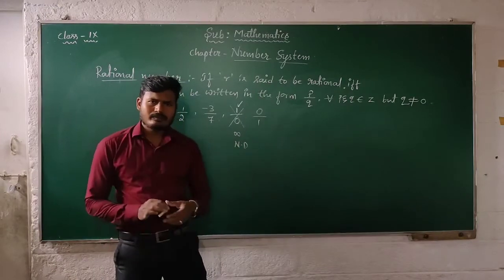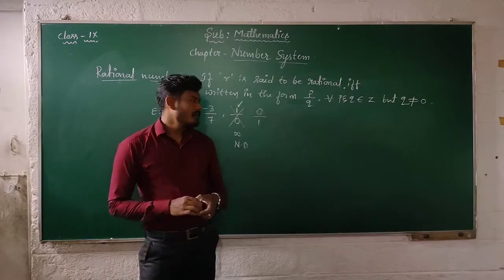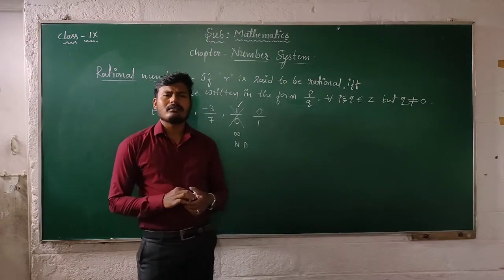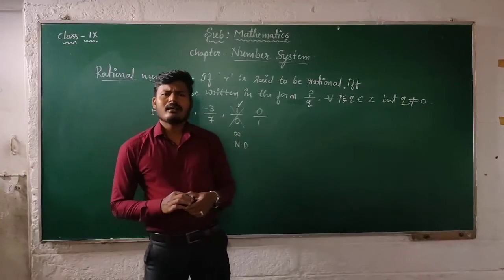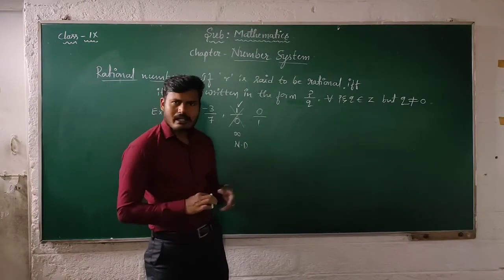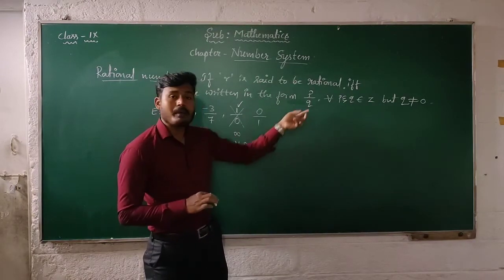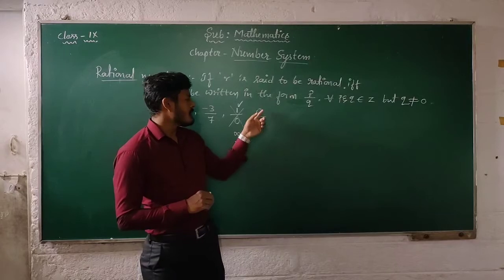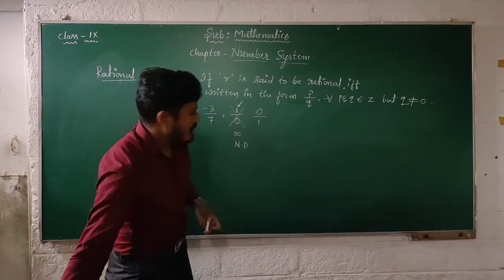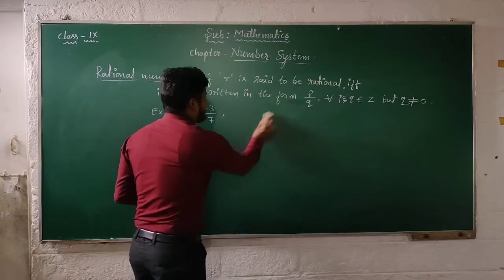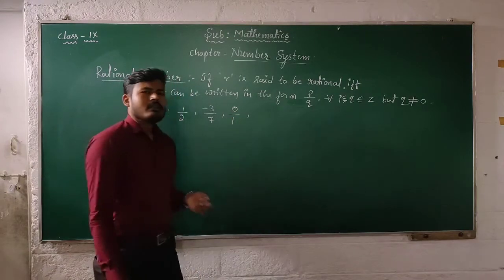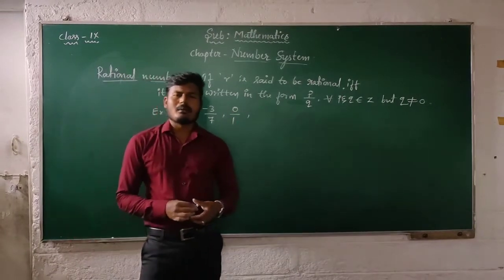Then 0 by 1. We know that 0 is exactly divisible by 1 or any number. So 0 by 1 is also a rational number because 0 is an integer and 1 is also an integer, so it is in the form P by Q. So 0 is also considered a rational number. These are the examples for rational numbers.